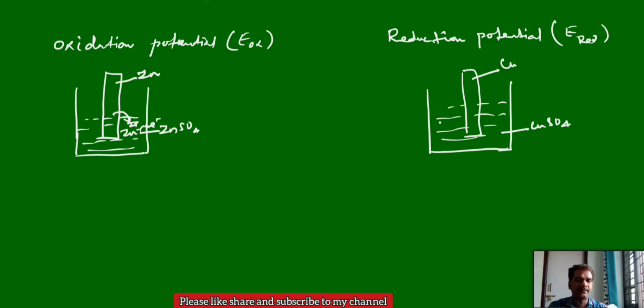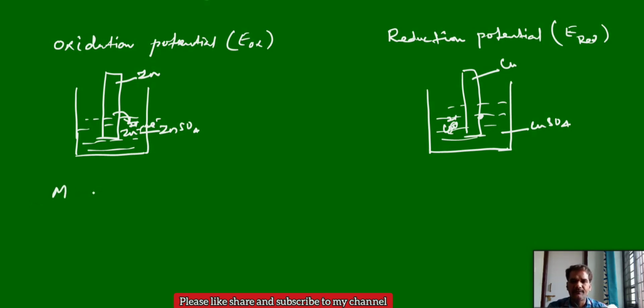In case of copper, here copper 2 plus ions, you can take here. They can absorb electrons from the copper rod and they can deposit over the metal rod. So first case, zinc giving electrons, and the second case, copper 2 plus ions gaining electrons. Two types of processes. Simply we can say instead of zinc and copper, some metal